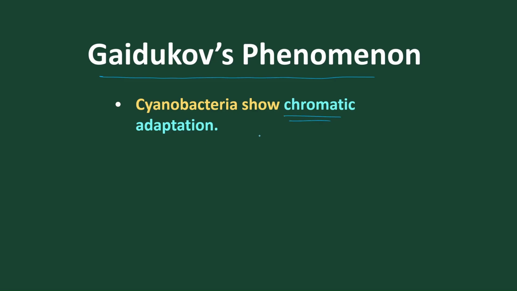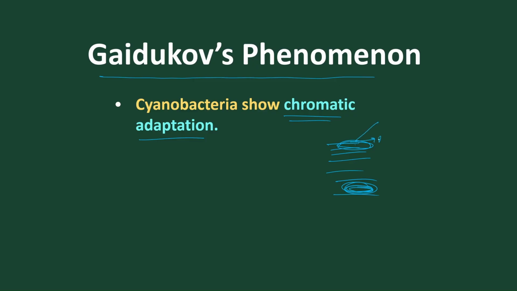And let's go to the Gaidukov principle. So cyanobacteria follow the Gaidukov principle, and it explains chromatic adaptation, meaning colored adaptation. For example, suppose this is a water body. If cyanobacteria are present at the surface, they will impart a different color. If present at the bottom, in the benthic region, they will impart a different color.